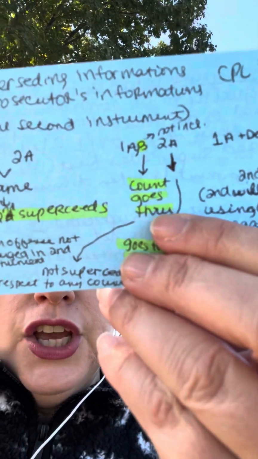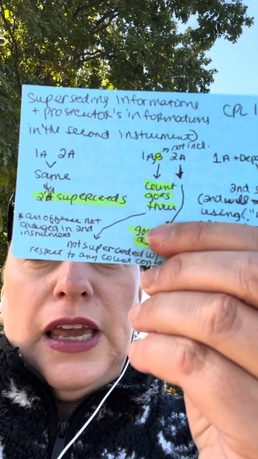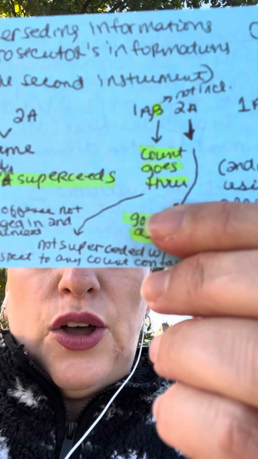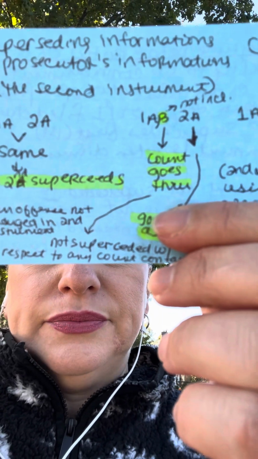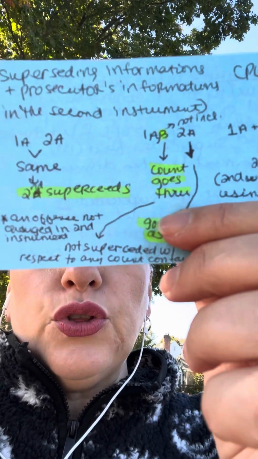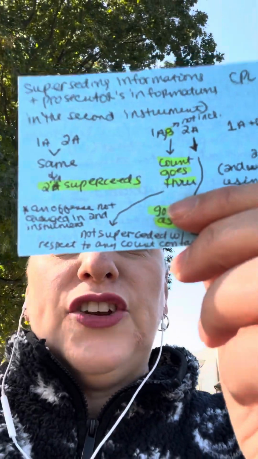So the first instrument is not superseded if any count therein is not covered in the second one, any count contained therein which charges an offense not charged in the second instrument. So this is example number 2, right? The first one has counts A and B. The second filing has count A. All right. So even though they both share count A, they don't both share count B.